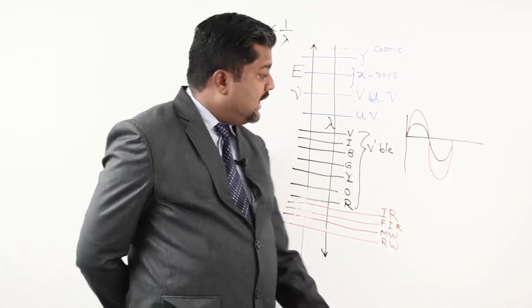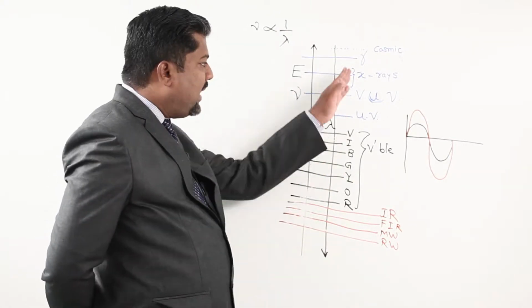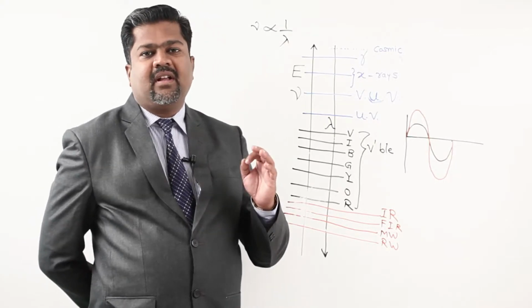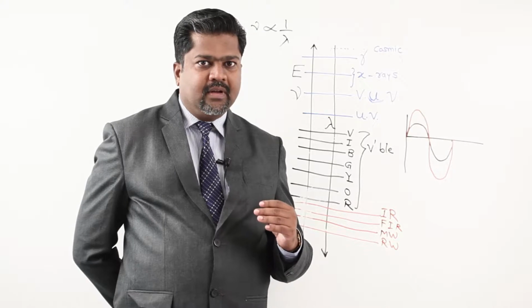So this way, we can say, this is A to Z about radiation. So you have to keep this chart because this is really essential in order to understand atomic structure in detail.